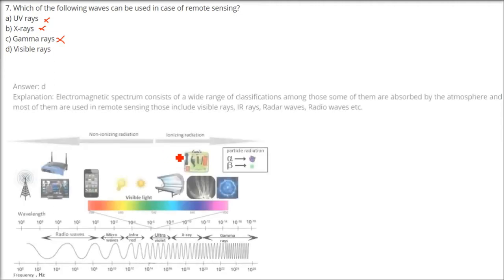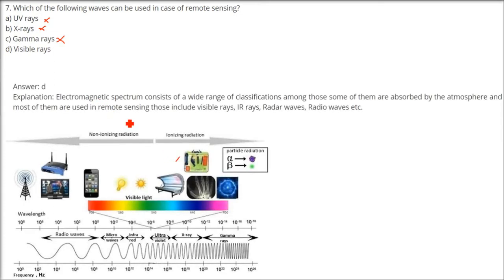Which of the following waves can be used in case of remote sensing? So of course we have seen UV, X, gamma we cannot use, because if you see your camera or a mobile camera, you employ the sunlight or use these lights which are there, artificial light.